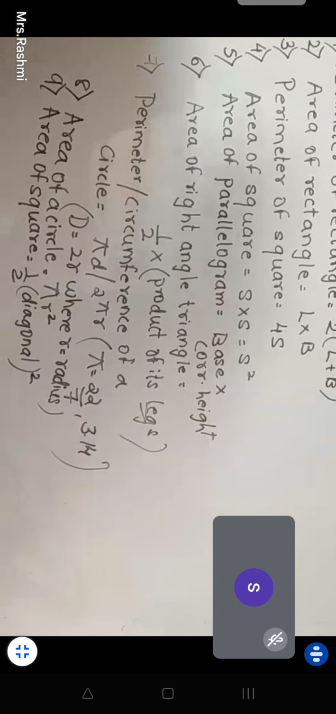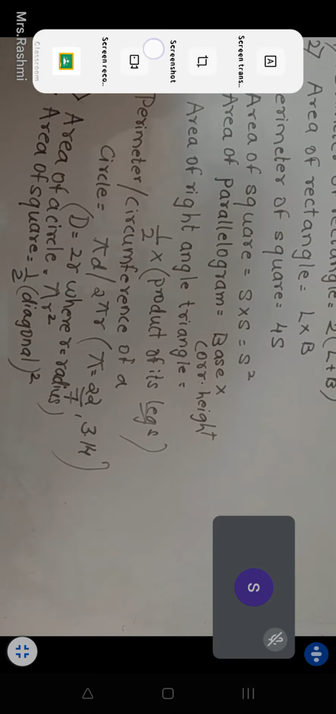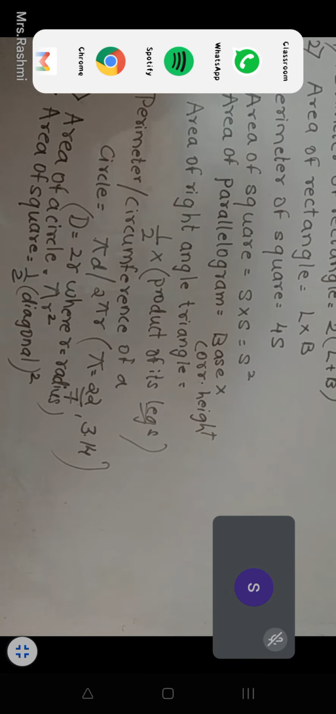Everybody has completed till here? Can I start the solving part now? Solving of the sums? Yes, ma'am.